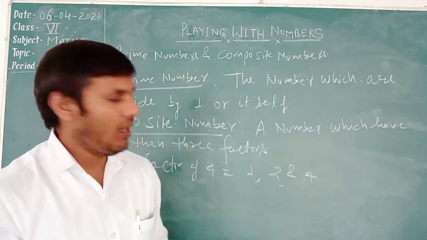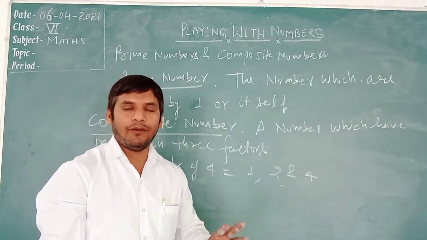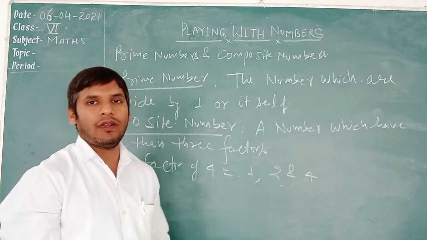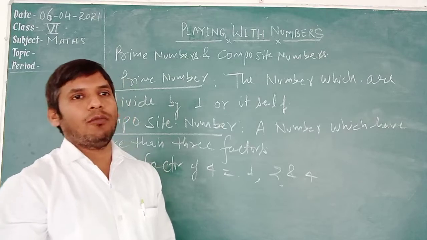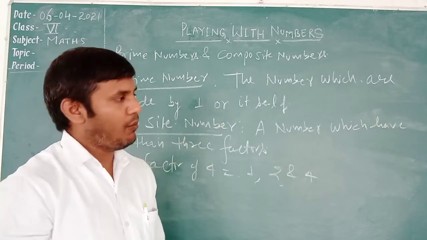जो आपका नंबर 4 है वो 1 से भी डिवाइड हो रहा है, 2 से भी डिवाइड हो रहा है और 4 से डिवाइड हो रहा है. It means a number which has more than two factors is known as a composite number.